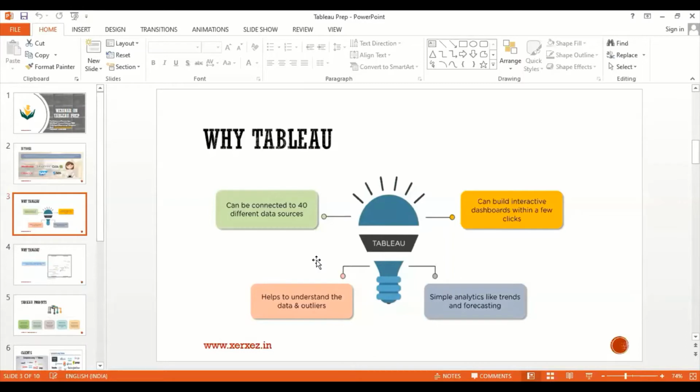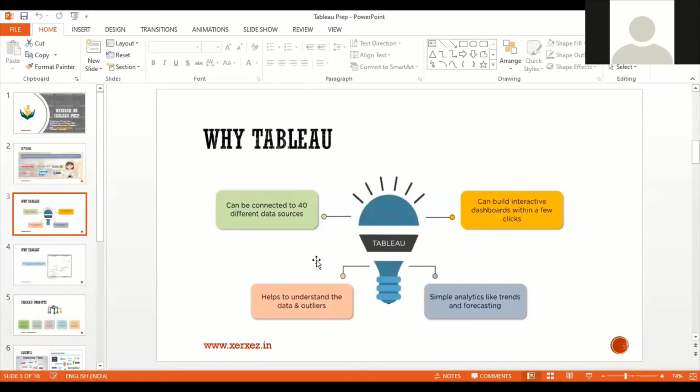Next, it's so interactive. The algorithms are designed in such a way that the moment you insert any data or give any instructions, it predicts the instruction, and based upon the instructions it tries to align the data. That is one more benefit of using Tableau.